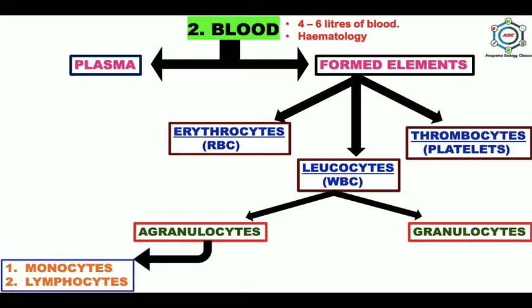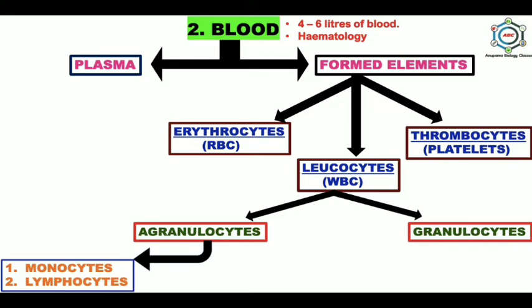Monocytes are motile, phagocytic in nature, and engulf bacteria and cellular debris, while lymphocytes are non-motile and non-phagocytic. They secrete antibodies to destroy microbes and their toxins, reject grafts, and kill tumor cells.